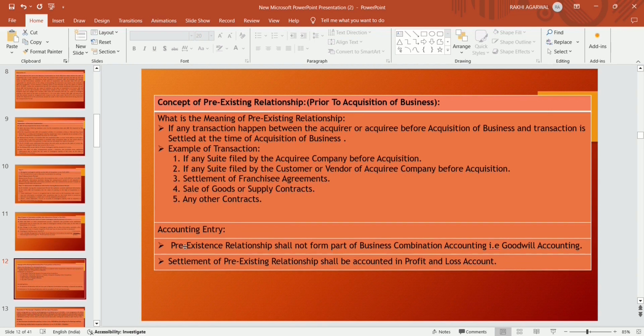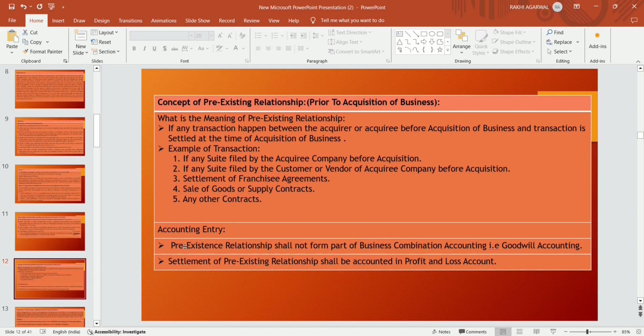These are examples of pre-existing relationships between the acquirer and acquiree before acquisition, and that transaction is settled on the acquisition date. For accounting entry, a pre-existing relationship shall not form part of the business combination accounting, that is goodwill accounting.